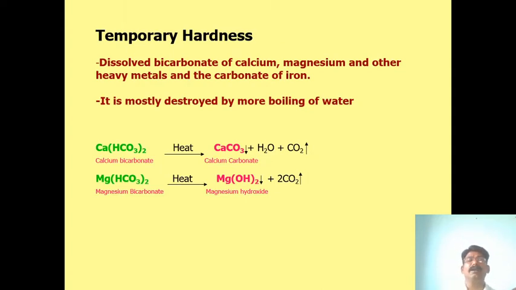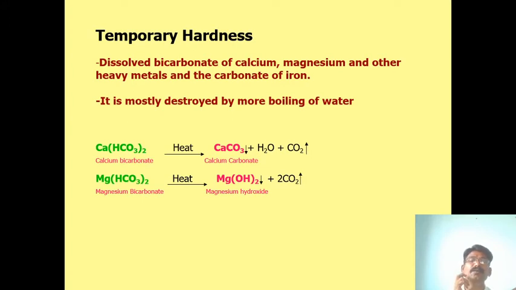Temporary hardness of water means salts like calcium and magnesium carbonates and bicarbonates, mostly the bicarbonates of calcium and magnesium or other heavy metals dissolved in water. When it is boiled, calcium carbonate or magnesium hydroxide is formed from the bicarbonates. So it is mostly destroyed by boiling of water.